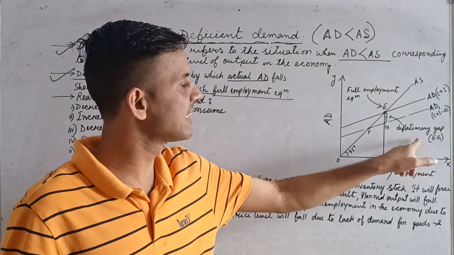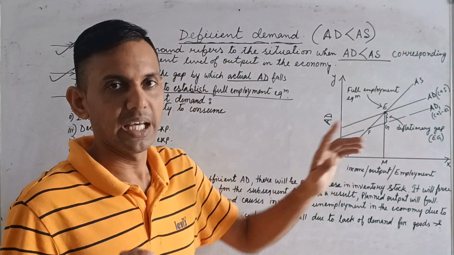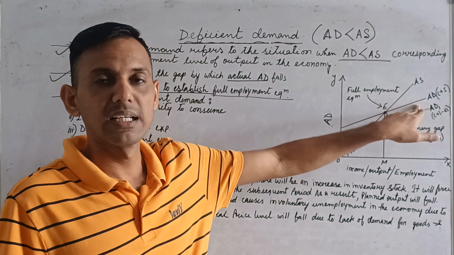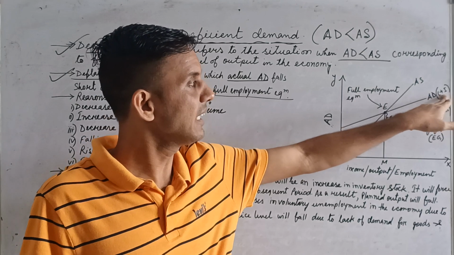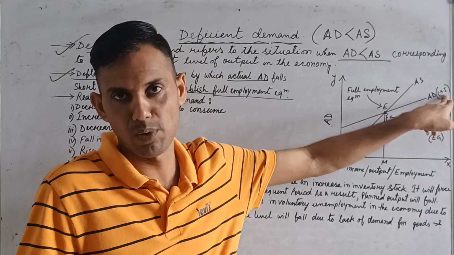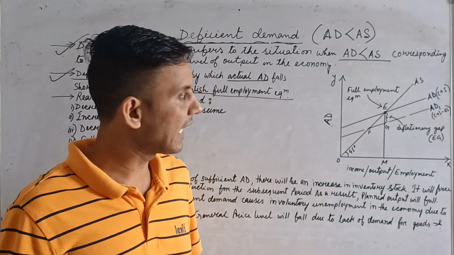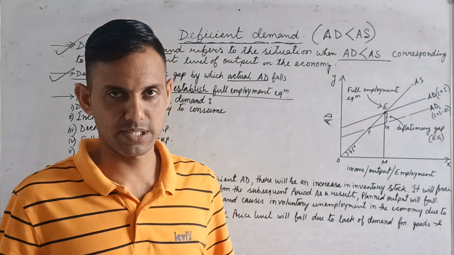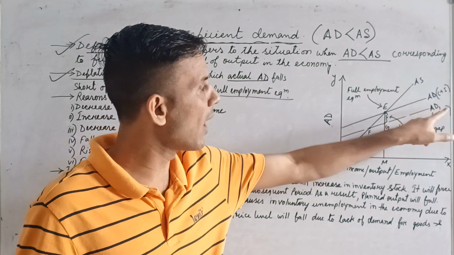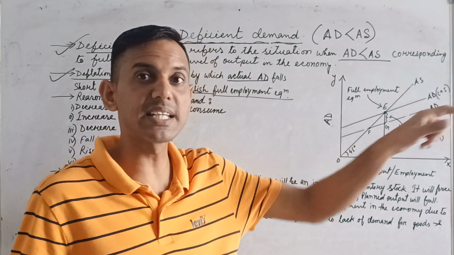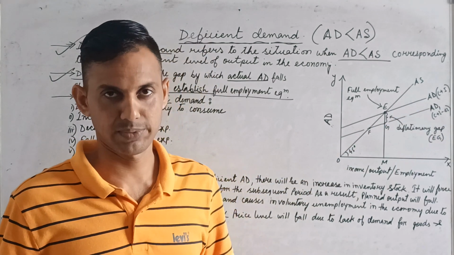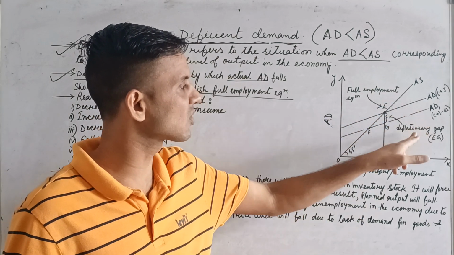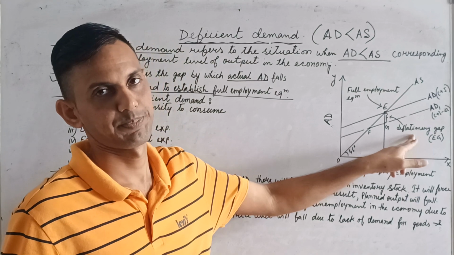EZ is the deflationary gap. Is it clear? In this diagram, aggregate demand AD, C plus I, is required for full employment. And AD1, C plus I minus delta I, is the actual aggregate demand curve. The gap between AD and AD1 is called the deflationary gap.